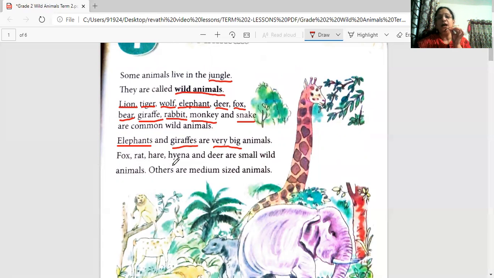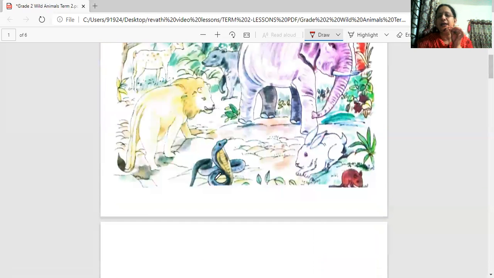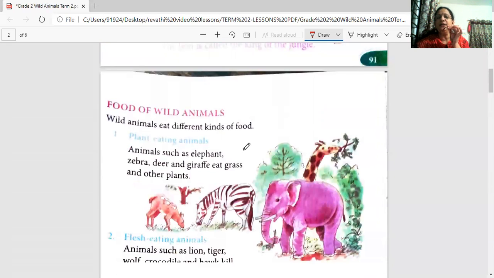Fox, rat, hare, hyena, and deer are small wild animals. What are the small wild animals? Fox, rat, hare, hyena, deer. These are some of the wild animals. Others are medium-sized animals. What are the other animals? They are the medium-sized animals.